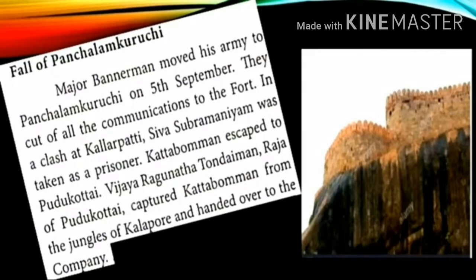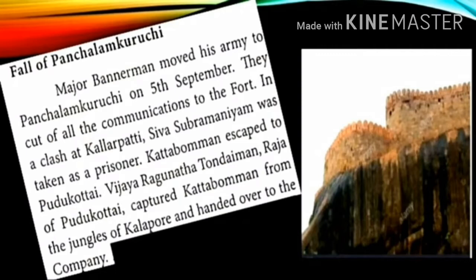Fall of Panjalanguruchi. Major Bannerman moved his army to Panjalanguruchi on 5th September. They cut all the communications to the fort. In a clash at Kallarpatti, Sivasubramaniam, Kattabomman's minister, was taken as a prisoner.